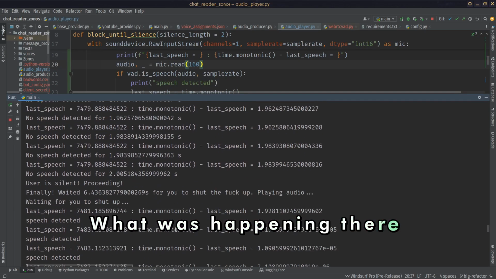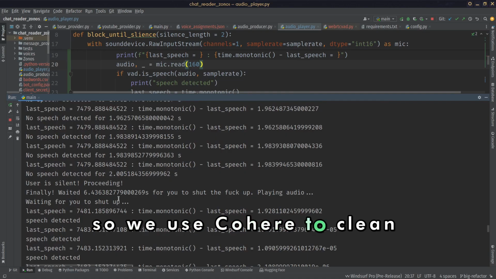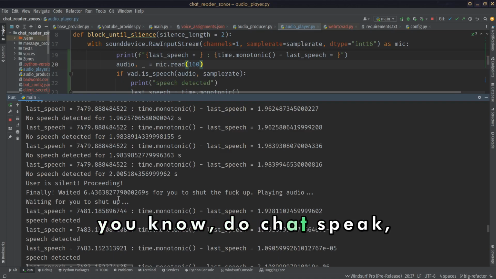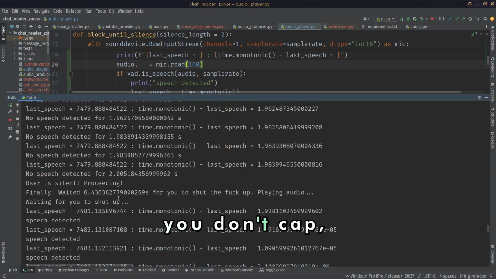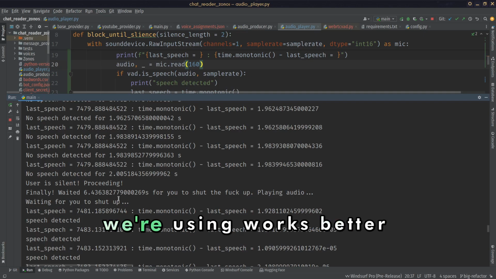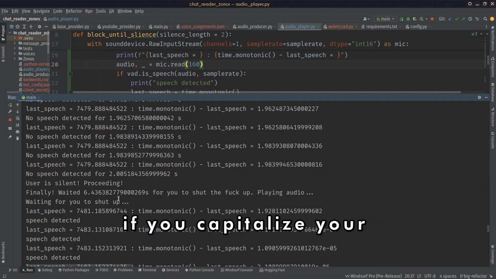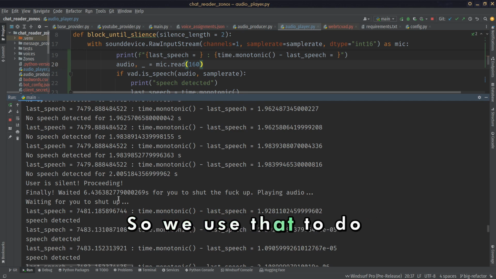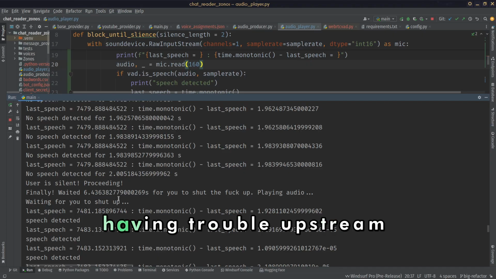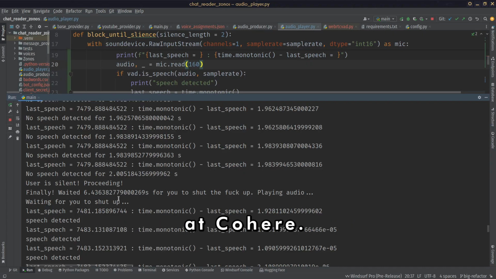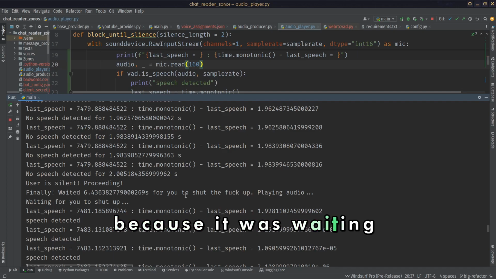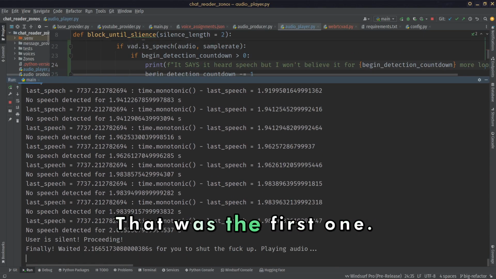What was happening there is, I think, we use Cohere to clean up your chat message because people make typos and you don't want to read out the typos, and people do chat speak. The speech model we're using works better if you capitalize your sentences and add punctuation. So we use that to do that, but I think they're having trouble upstream at Cohere. So that's why it was just doing nothing, because it was waiting for the AI.